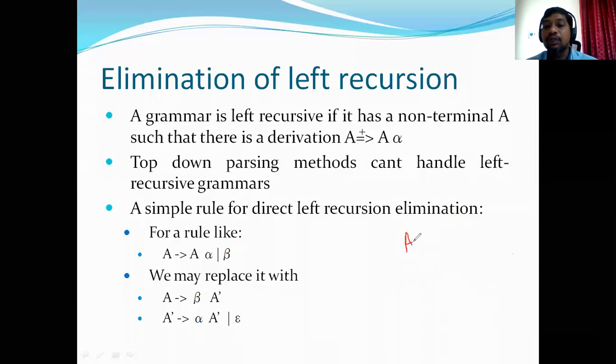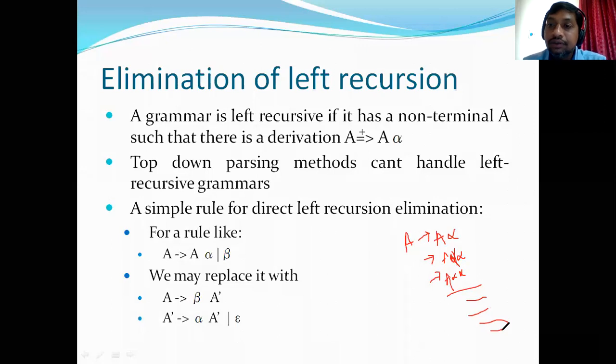If you expand A with A alpha, and let us assume you have only a single production rule for A, then again you have to expand A with A alpha, so you get A alpha alpha, and so on. It will never terminate. It will always produce sentential forms, not terminal strings.